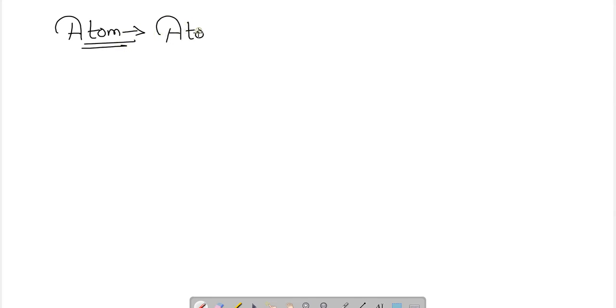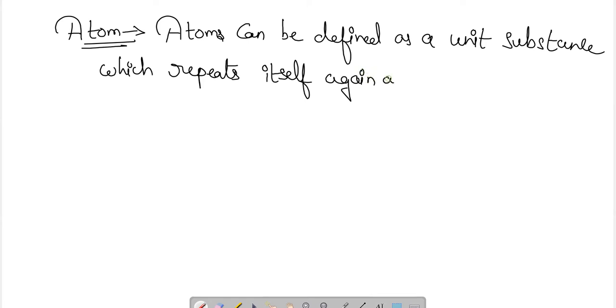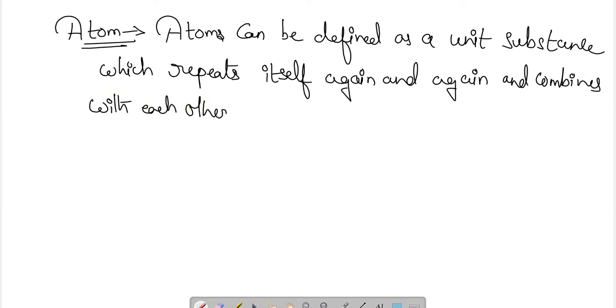So what are atoms? Atoms can be defined as a unit substance which repeats itself again and again, and combines with each other to form a matter.